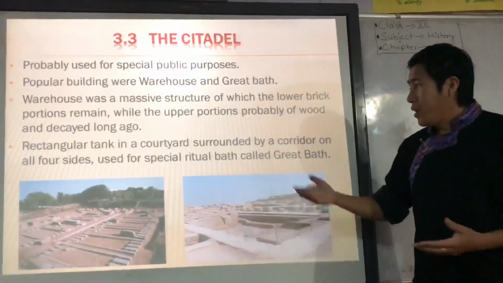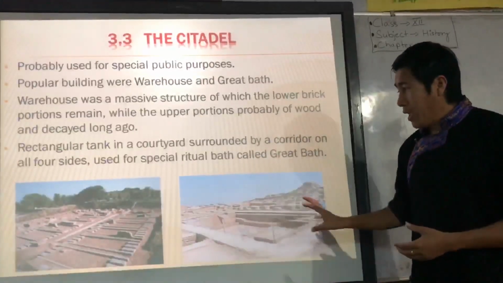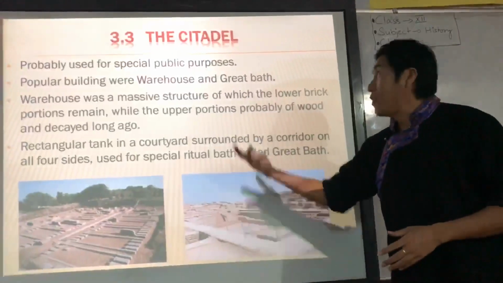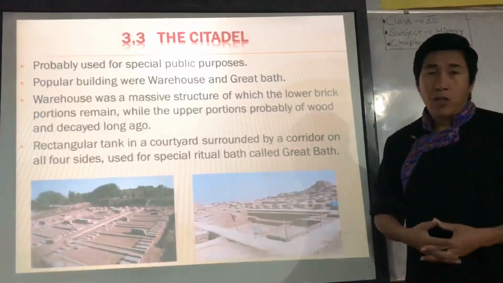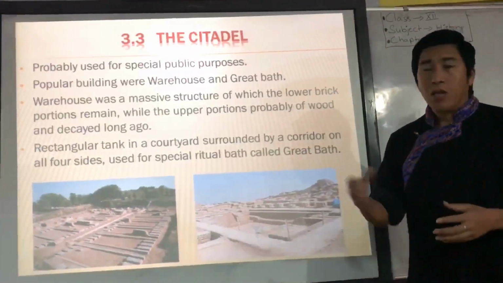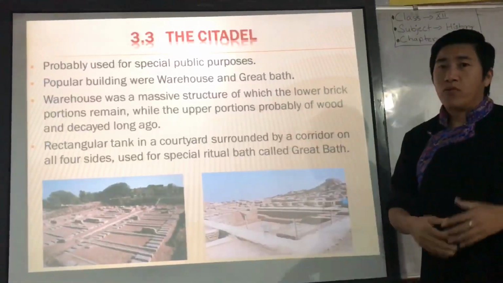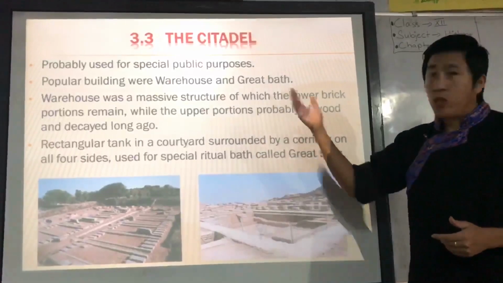Because the ritual baths were going on there, as I told you before. So these two are the most popular buildings of the citadel. There were also public halls where meetings used to be held between the public and the king. So the citadel was exclusively for the rulers and kings, and they used to stay there.